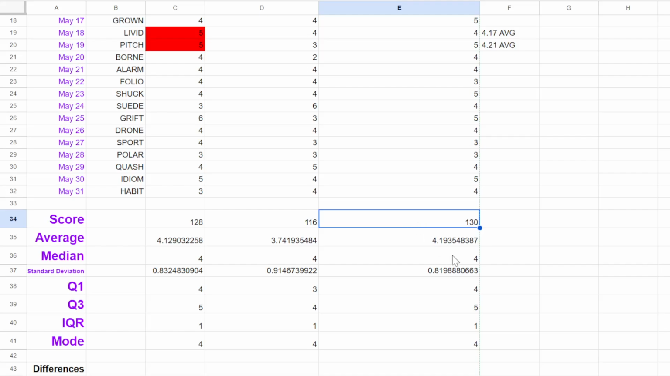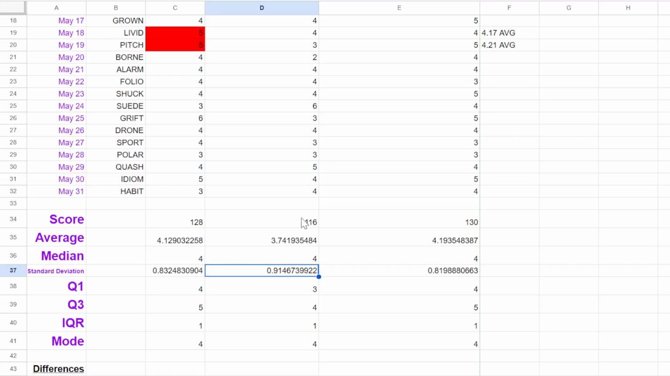It's only by 2 points. Very close. So I got a 4.13 average. With Slate, Squirtle got 3.74. And with my hard starting words, I got 4.19. Median for every scenario is 4. Exact same. That usually stays the 4 anyway. Standard deviation, 0.83 for me. With Slate for Squirtle, 0.91.